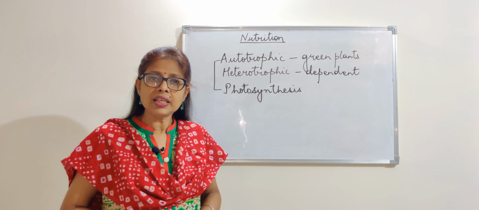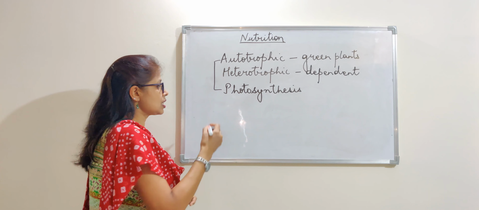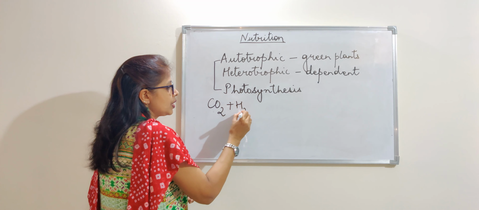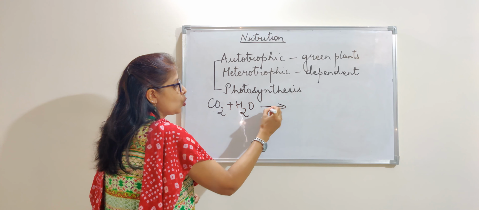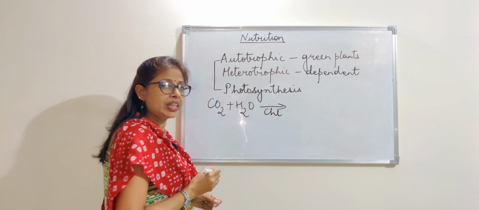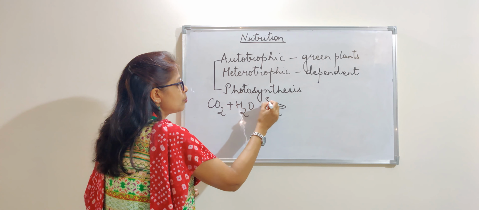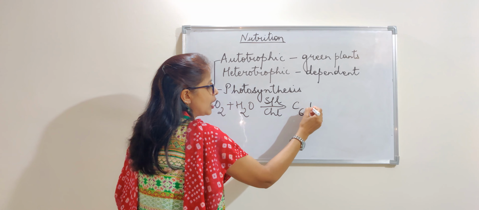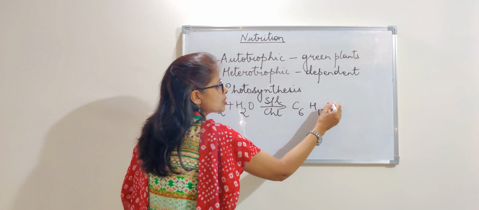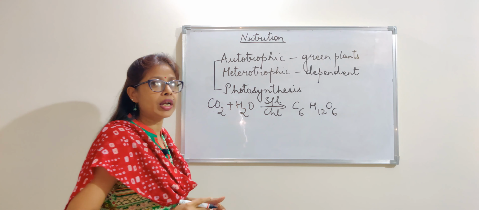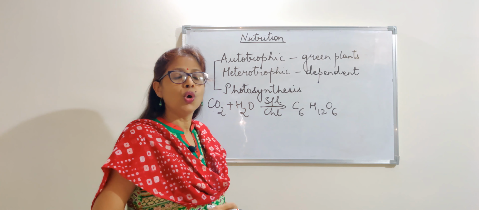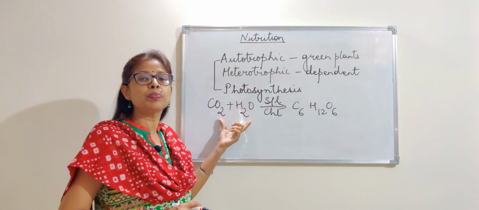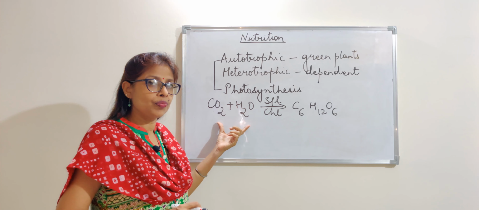Normally, we study that in photosynthesis, carbon dioxide, water and chlorophyll, which is already there in the plant, in presence of sunlight forms starch, carbohydrate, C6H12O6. But the process might appear to be simple, but it is not so.